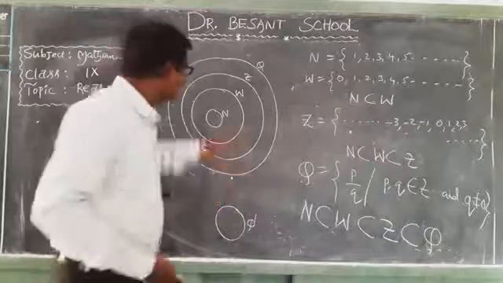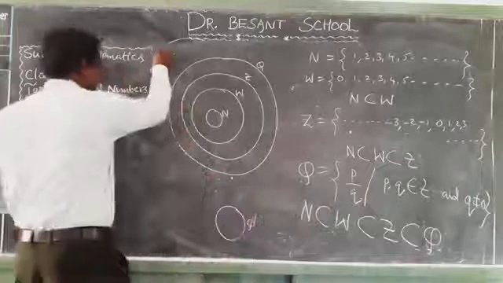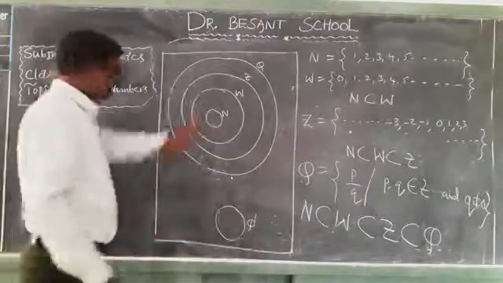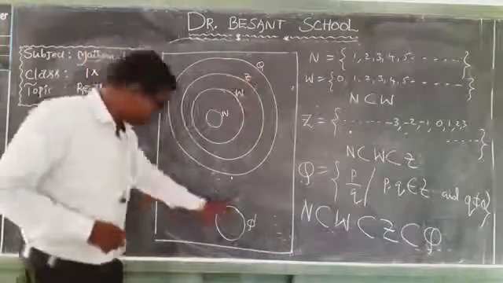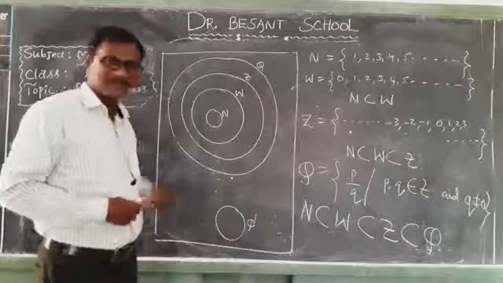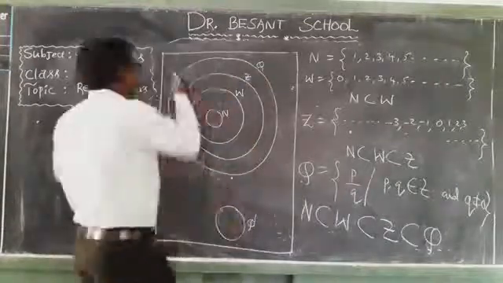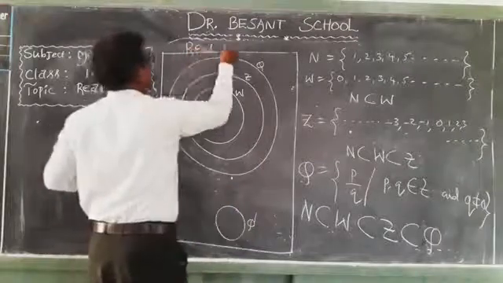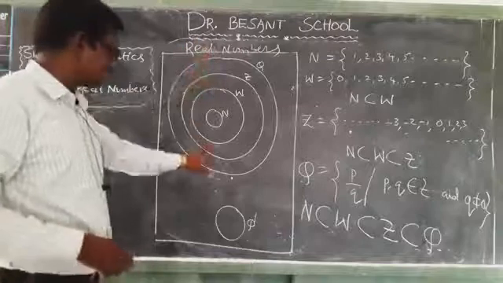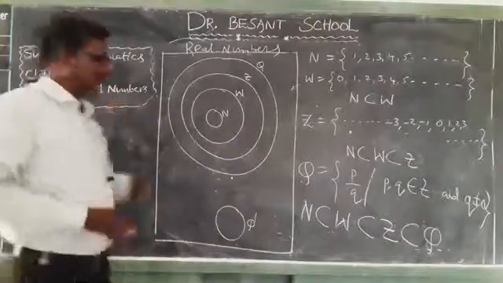So what we said, the combination of these rational numbers and these irrational numbers is said to be real numbers. So keep all these types of numbers in a box. These are all the rational numbers, which are in the form of P by Q. These are irrational numbers, which are not in the form of P by Q. Together, a combination of rational and irrational numbers is said to be real numbers. So this is the pictorial representation for the real numbers.